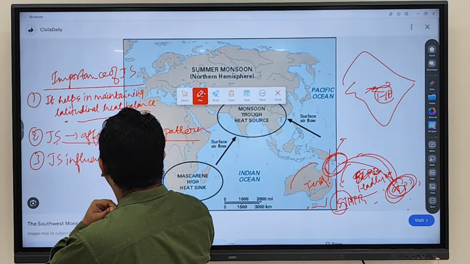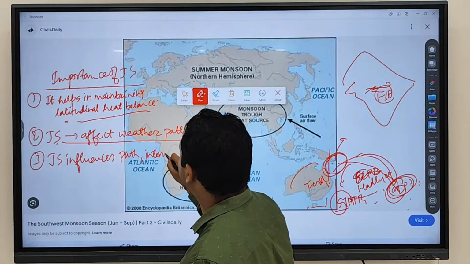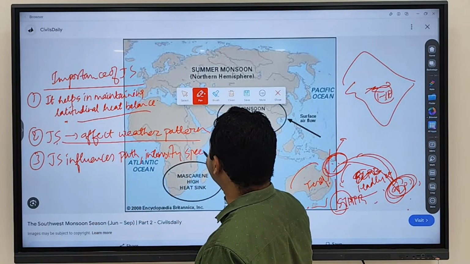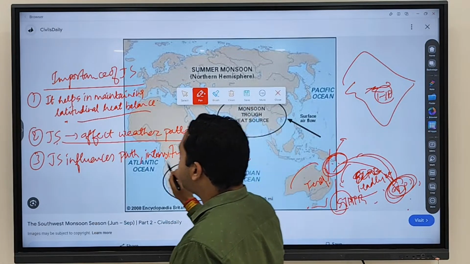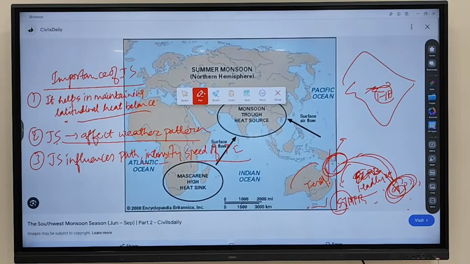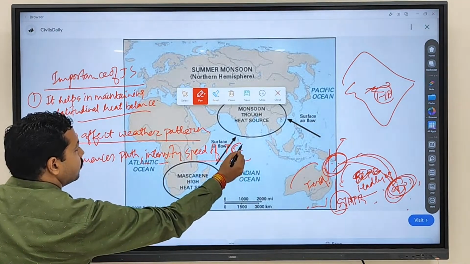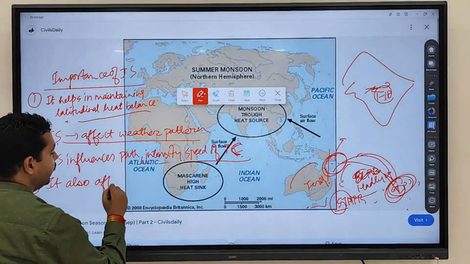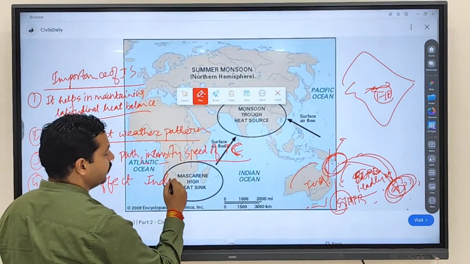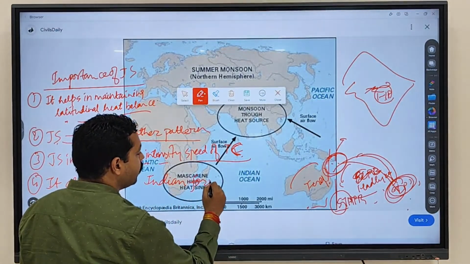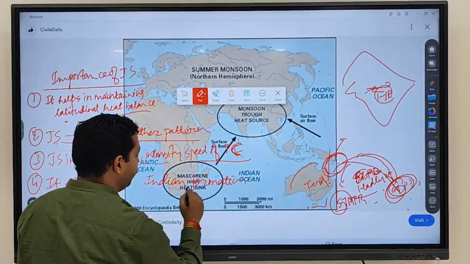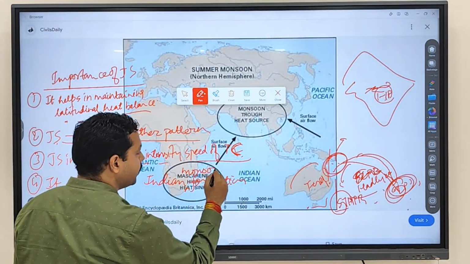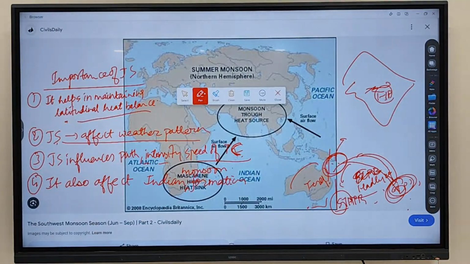Jet streams influence the path, intensity, and speed of temperate cyclones. They are influencing the path, the speed, as well as the intensity of the temperate cyclones. It also affects Indian monsoon formations. It also impacts Indian monsoon formations.